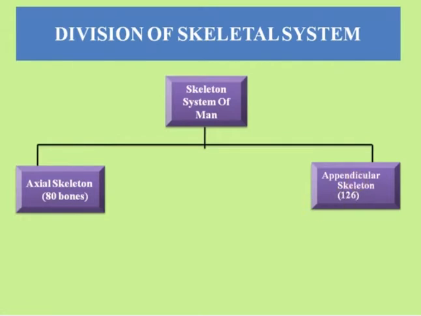And the appendicular skeleton is composed of 126 bones in the human body. Here the word appendicular is the adjective of the noun appendage, which itself means a part that is joined to something larger. Functionally, the appendicular skeleton is involved in locomotion of the axial skeleton or in the manipulation of objects in the environment.